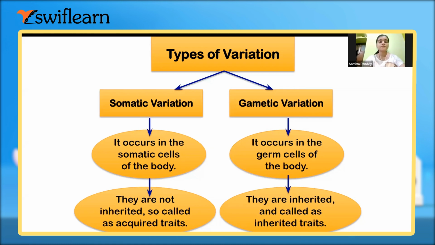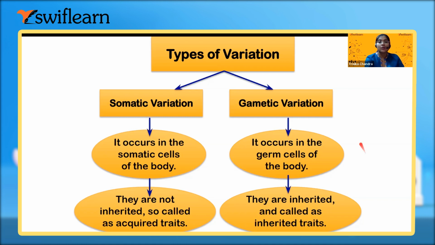Somatic cells means the body cells. Very good. The cells which are present all over the body except the gametes, right? And what are gametic cells or germ cells? Means, ma'am, the cells which help in reproduction and fusion. Yes, so in it, it's only the sperm and the ovum. We can call them the germ cells, right?